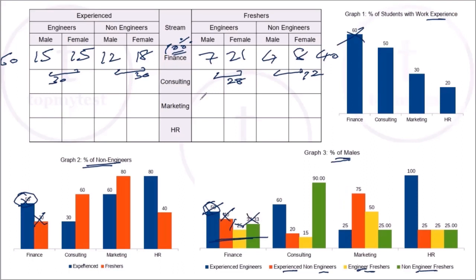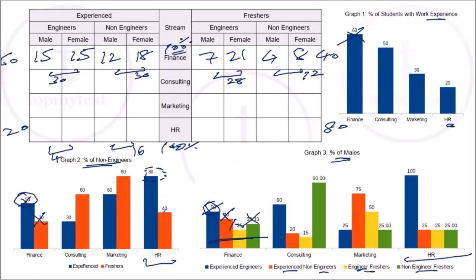This is done. Now let's do it for another stream just to get our concepts in place. So let's do it for HR. We'll look at this, this, and this. Try to fill this up. Again, we'll assume 100% for HR. 20% is people with experience, so the balance 80% will be people without work experience. Out of 20, 80% are non-engineers. 80% of 20 is 16. So the balance should be 4.